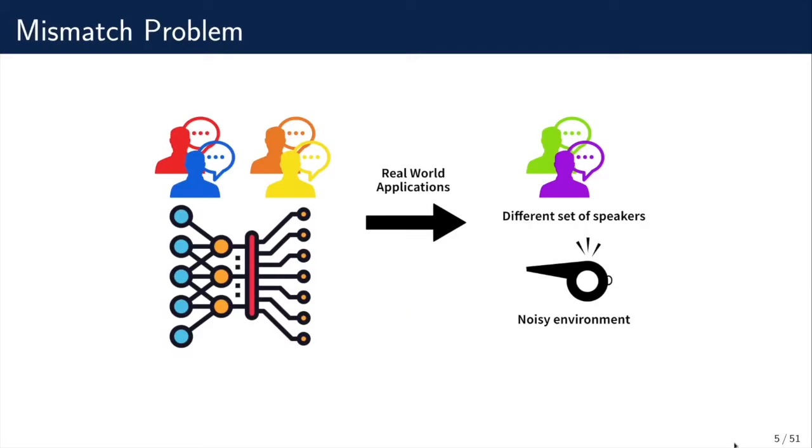A key aspect related to training data is that it needs to be representative of production data that occurs in real-world applications where the machine learning solution is deployed. If the production data is completely different, the results are likely to be useless. In the speech separation task, the separation model often encounters different sets of speakers in the real-world scenario. Also, there is some background noise which does not appear in the training data, thus causing a data mismatch problem.